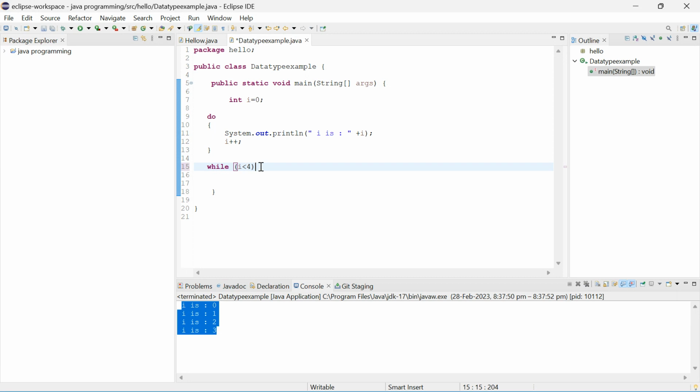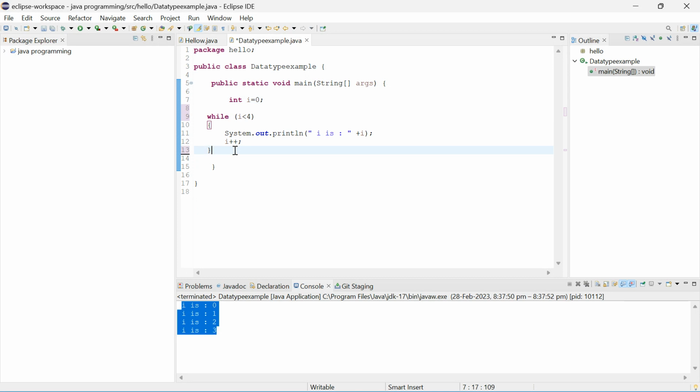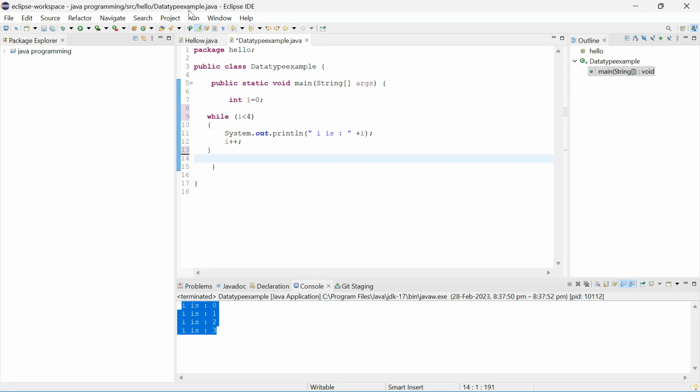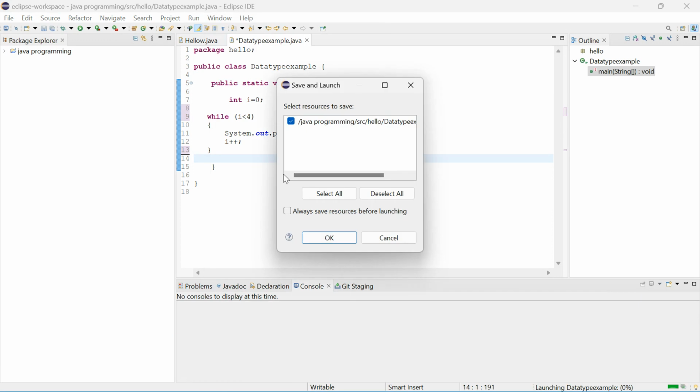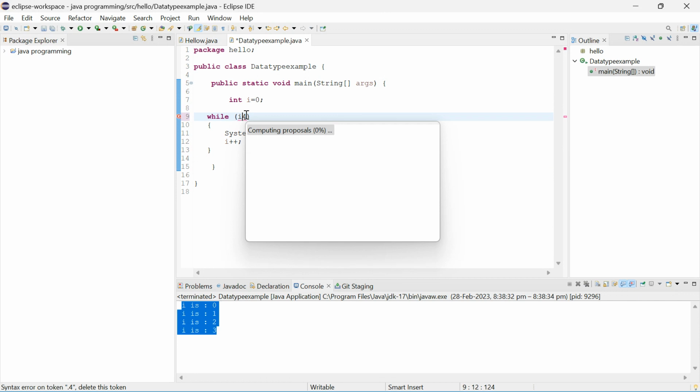You can see this one. Yeah. So this is the while statement, right? This is the while statement that we have previously written. So just simply let me run this one. So this is the output. So how we got this output, I have explained to you, right? Okay, because the condition is true, that's why we got this output. So let me change the condition now. Yeah, so this condition is false, right?